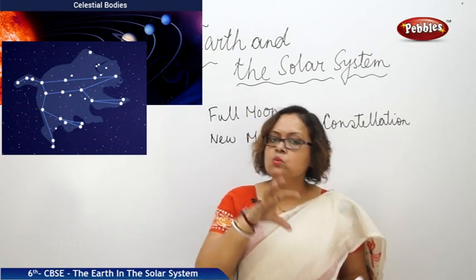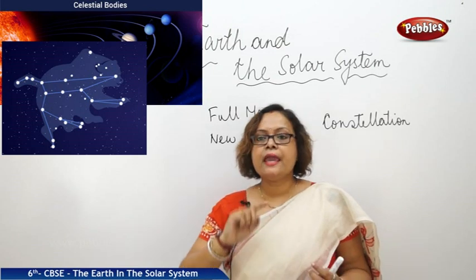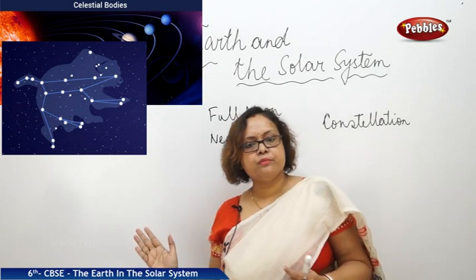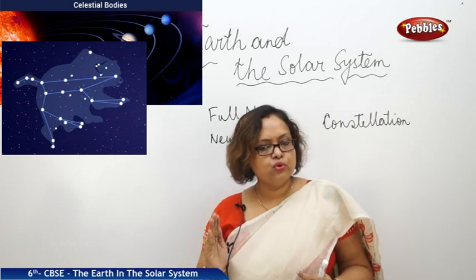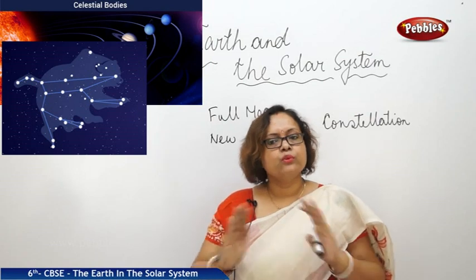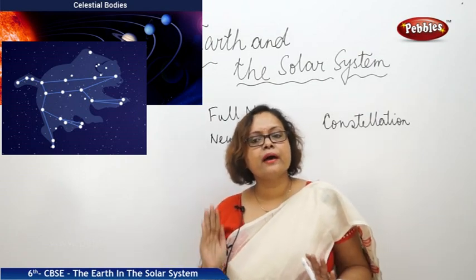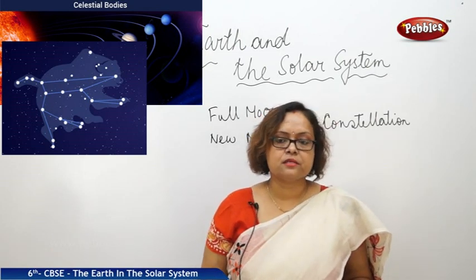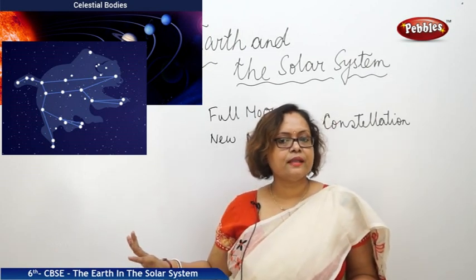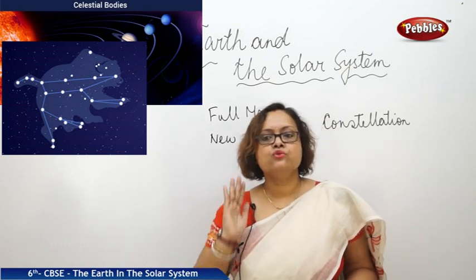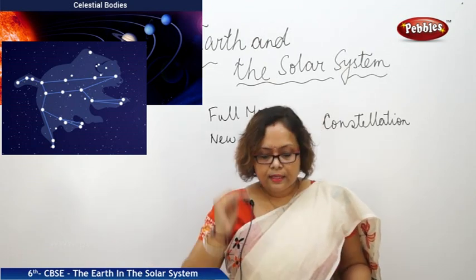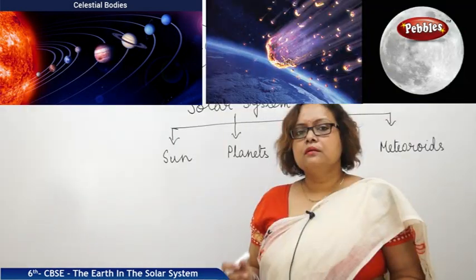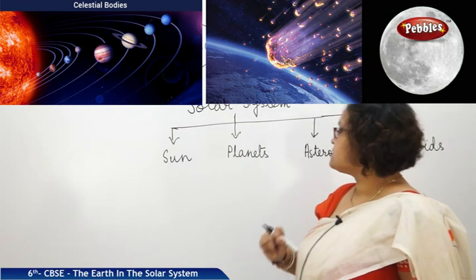The sun is the star which has a total of 8 planets now revolving around it. It was 9 before, but now Pluto, due to its size, is no longer considered a planet. Rather, we call Pluto a dwarf planet. It lost its position as a planet. So now we have a total of 8 planets. Now we will discuss the solar system.